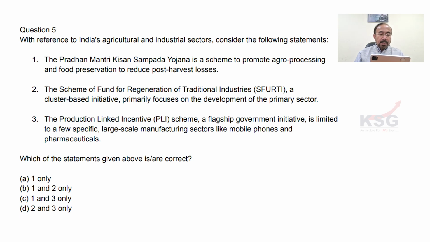Second, the Scheme of Fund for Regeneration of Traditional Industries, SFURTI, is a cluster based initiative primarily focused on the development of the primary sector. Third, the Production Linked Incentive PLI scheme, a flagship initiative, is limited to a few specific large scale manufacturing sectors like mobile phones and the pharmaceutical sector.